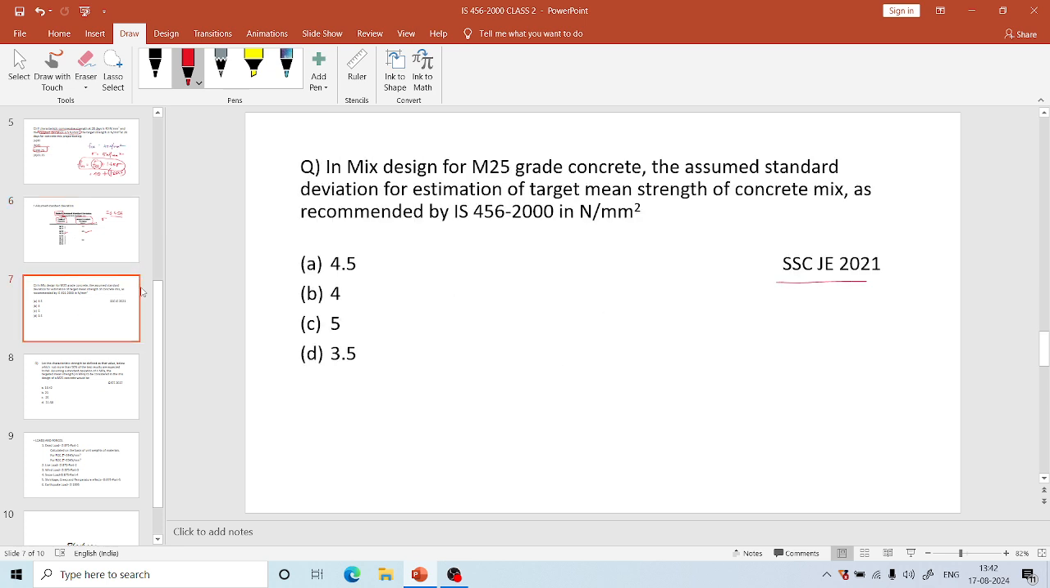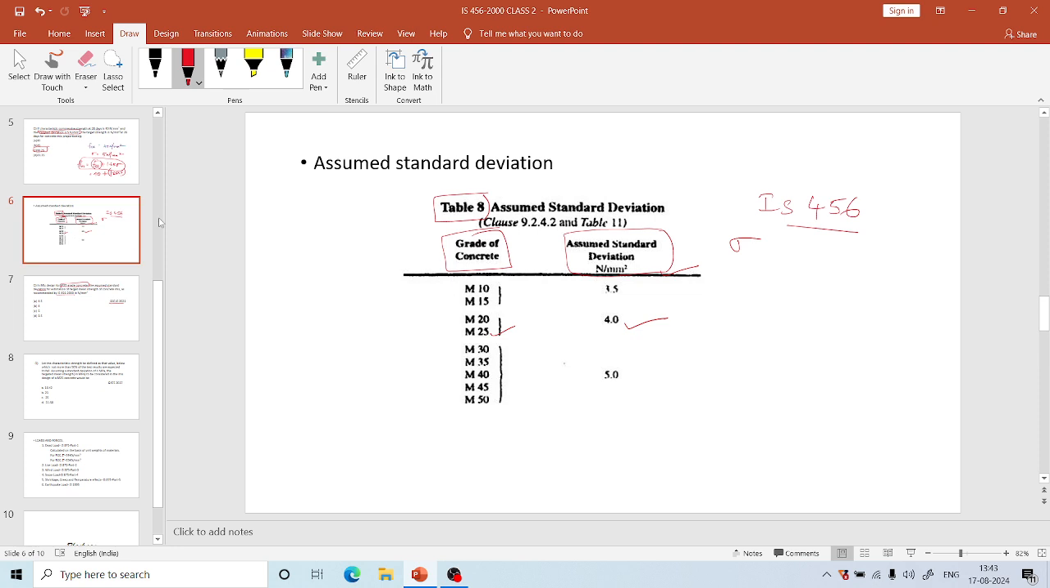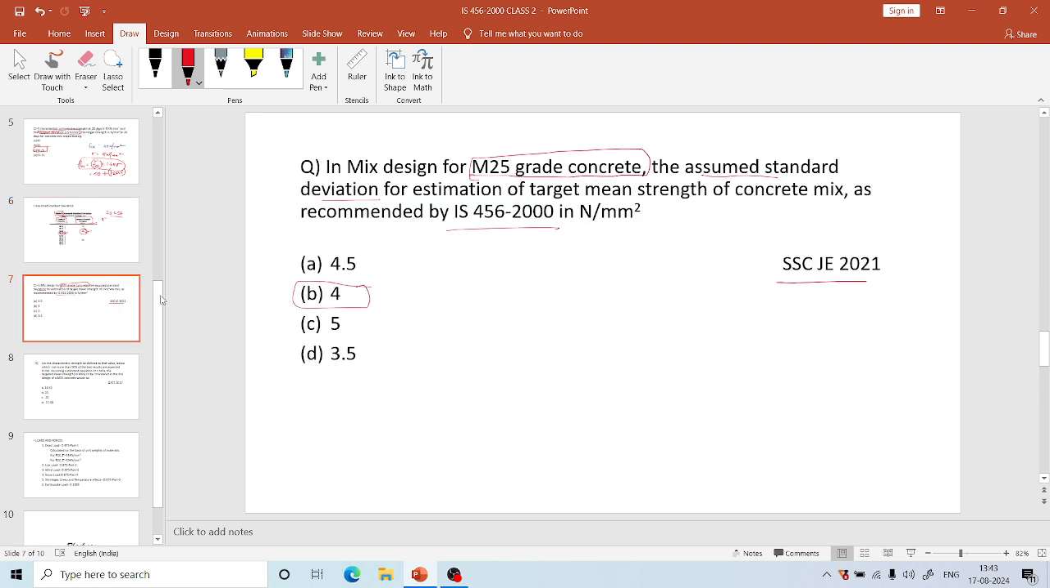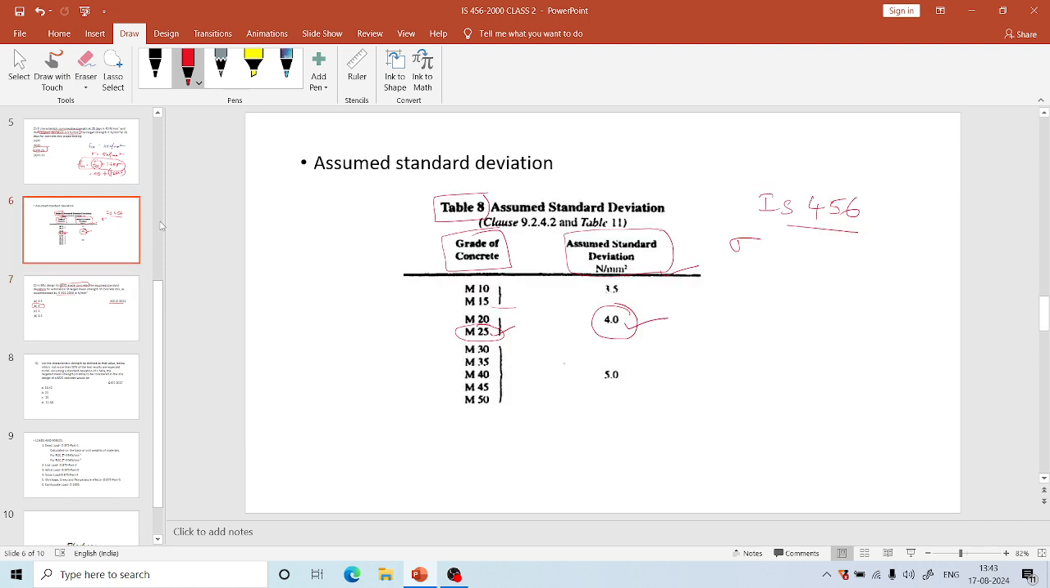In SSC JE 2021 they asked, for M25 grade concrete, the assumed standard deviation as per IS 456:2000. So we know that for M25 grade concrete we have to assume standard deviation 4 to calculate target mean strength. So the answer is B, 4. So we have to remember this table. It is simple: up to M15, 3.5; up to M25, 4; and above this, from M30 to M50, the assumed standard deviation is 5.